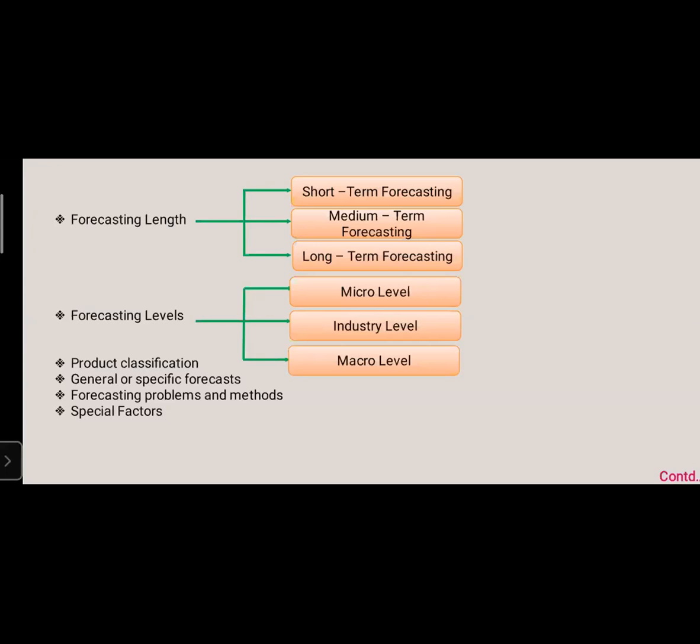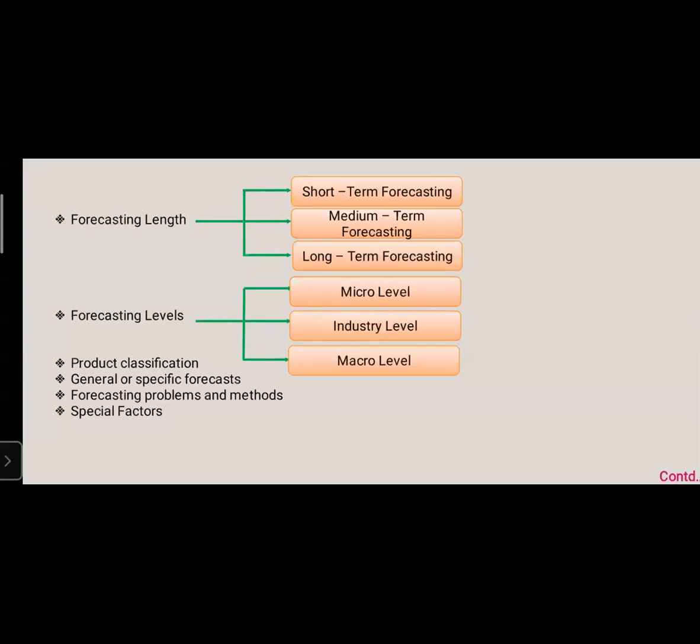Whereas a macro level explains the estimation of the overall demand of a product produced from your industry as a whole, not of a certain thing. The micro level explains a certain part. So it is a macro level product.